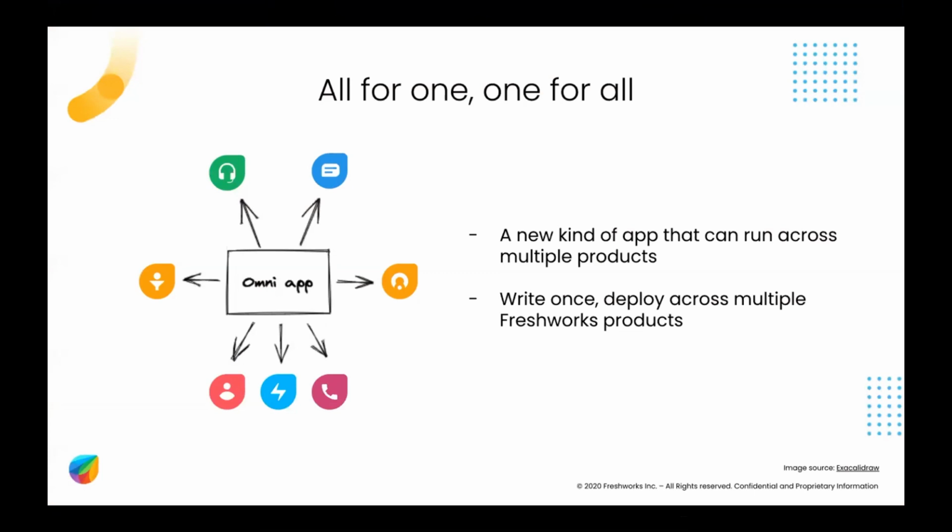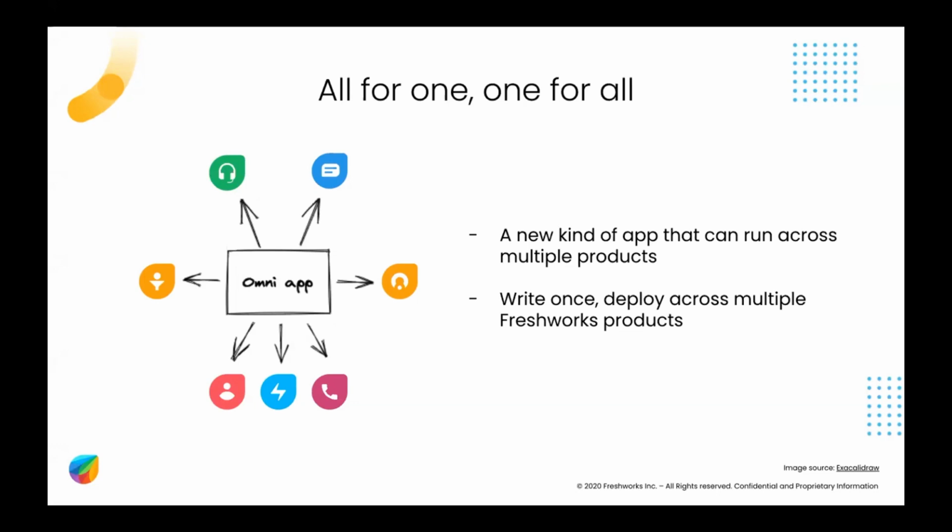So first, what is an Omni app? An Omni app is all for one and one for all. And what I mean by that is that it's a new kind of app that can run across multiple Freshworks products, right? And Satvik already spoke to you guys about the importance of having apps that can run across multiple products because less is more. And I will come to that in just a second.